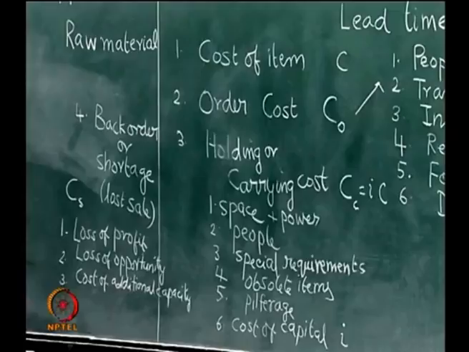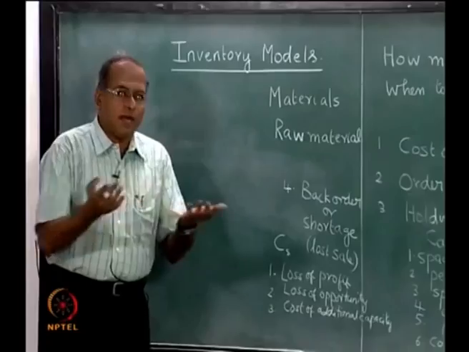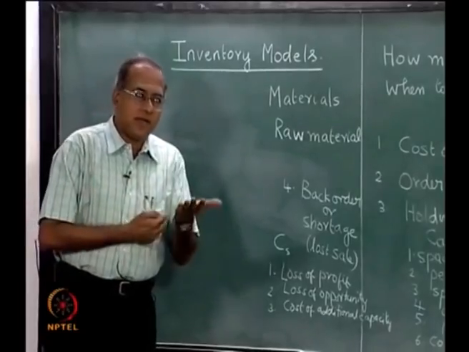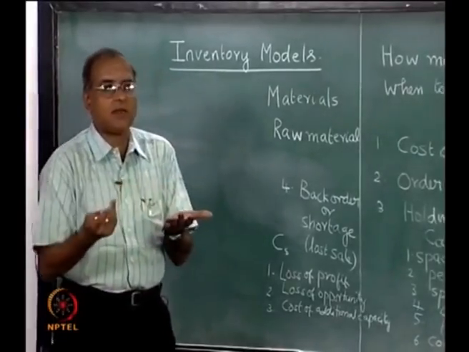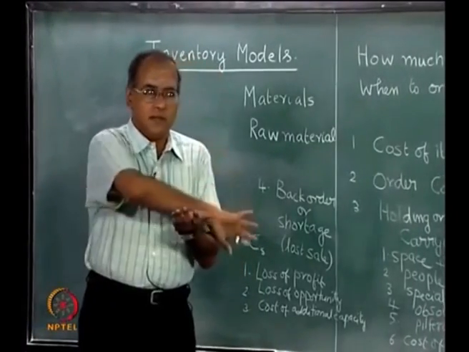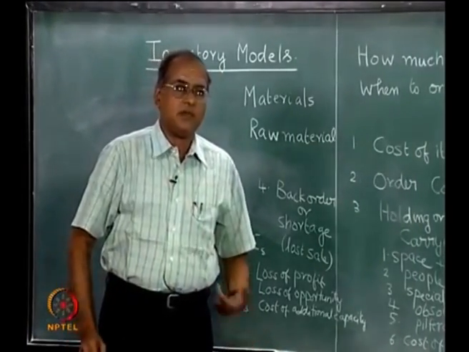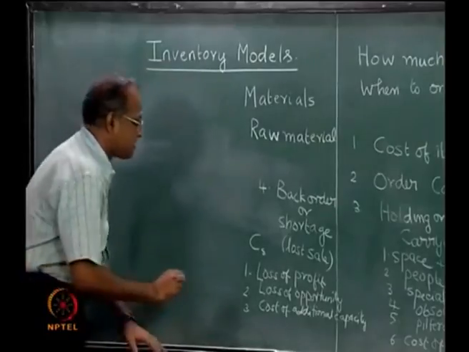In either case, whether it is a back order or a shortage, I do not have the material, so I will not be able to produce. So, either I have to do some rescheduling and produce some other thing for which material is available. If we do that, then there is a cost of rescheduling.